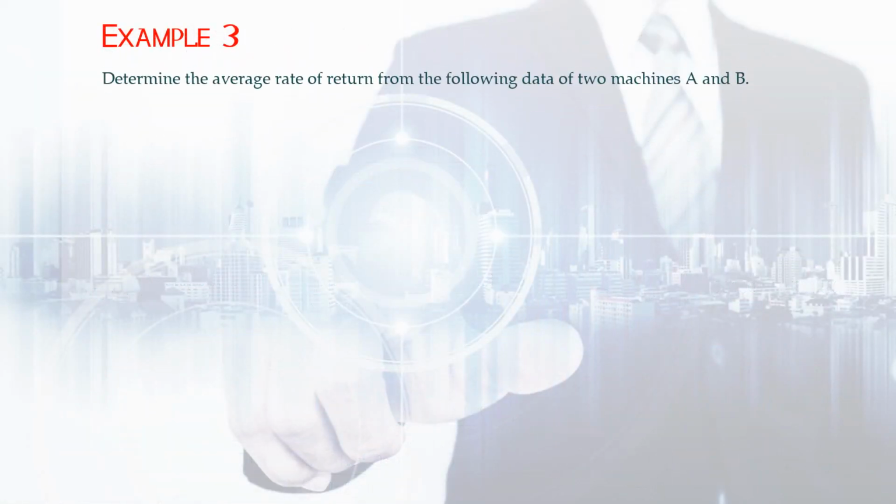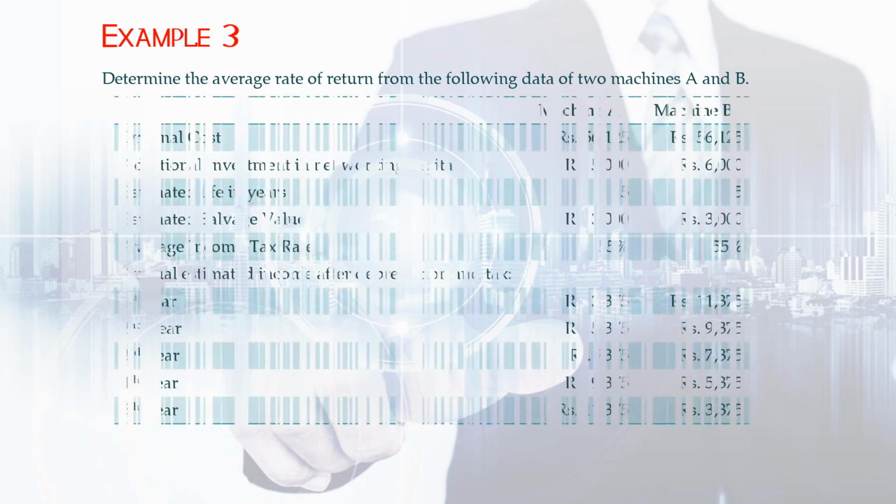Determine the average rate of return from the following data of two machines A and B. So here they have given information of two machines. In all the cases, they may not give detail about only one investment and we have to evaluate that one investment. There are cases where they can give details of more than one investment. So in that case, we have to calculate separately for both the investments, and finally we have to recommend which is the best investment. Let us see this problem.